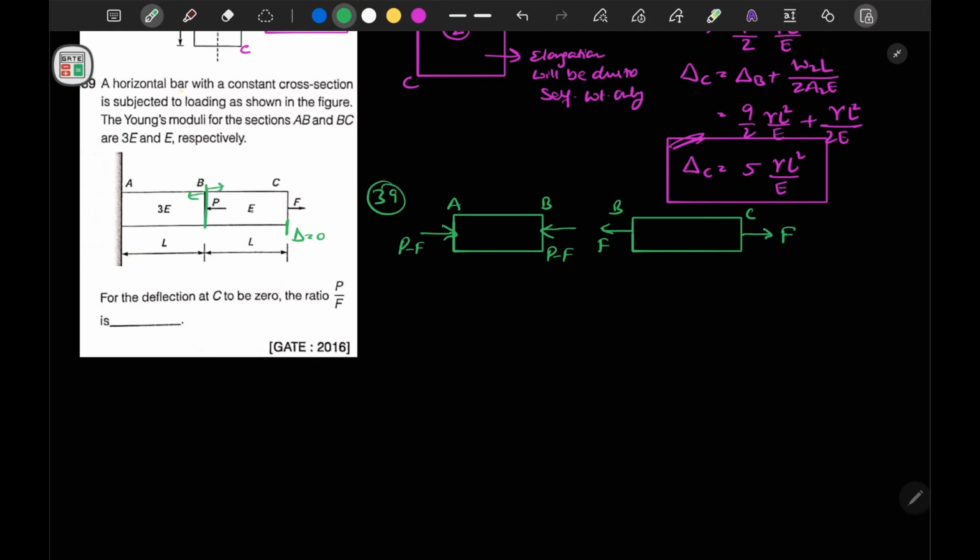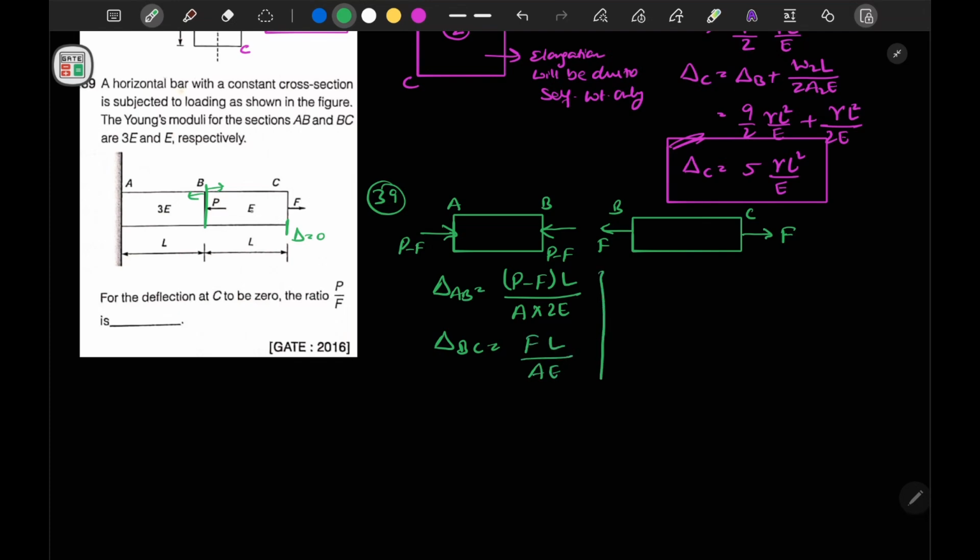So let's calculate the deflection due to AB. Deflection of AB is equal to P minus F, L is the same, area of cross section is the same, into E is 3E, and for delta BC, I can write it as F times L by AE.